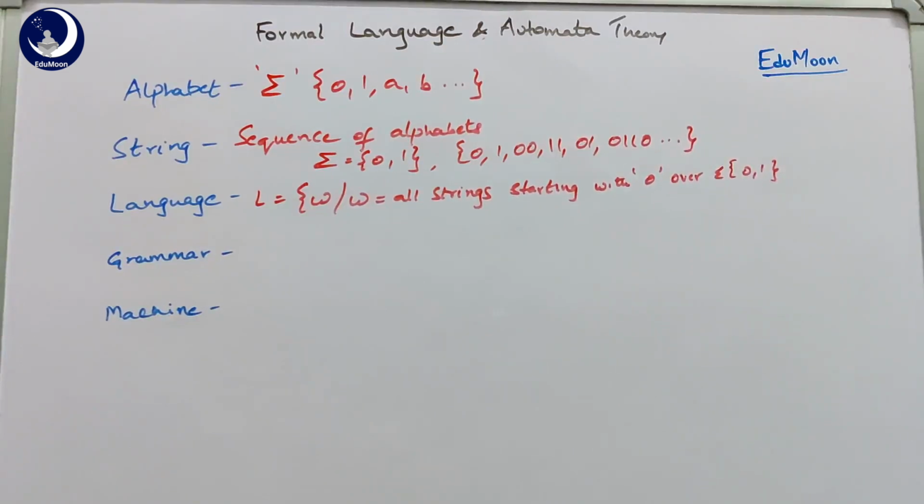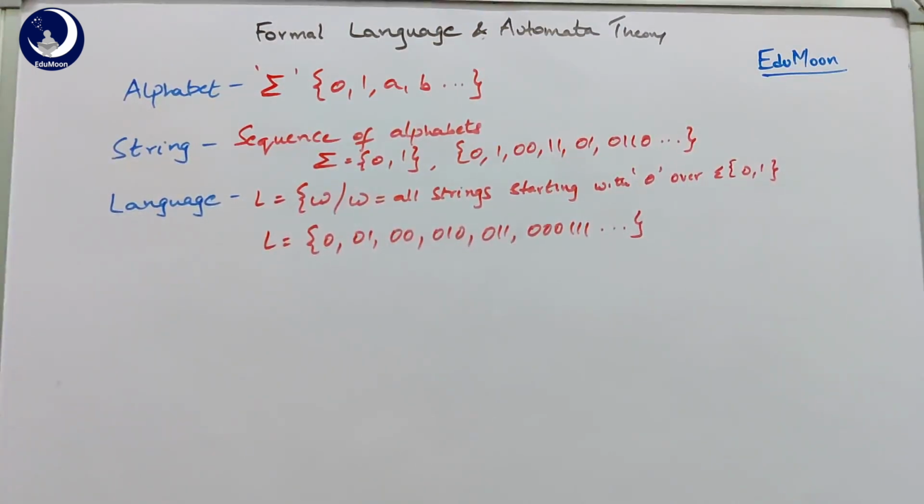There are many strings that can be formed using the alphabets 0, 1, like you can see in the previous example of string. But this language contains only the strings which are starting with 0. The strings that come under this language are 0, 00, 01, 000, 001, 011, 0111 and so on. So any possible combination of the strings formed by 0, 1 which are starting with 0. So this is an example of a language.